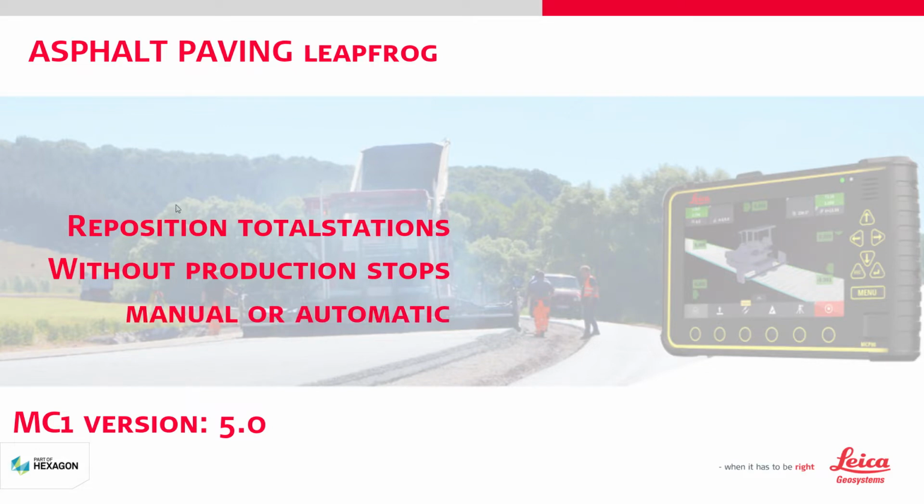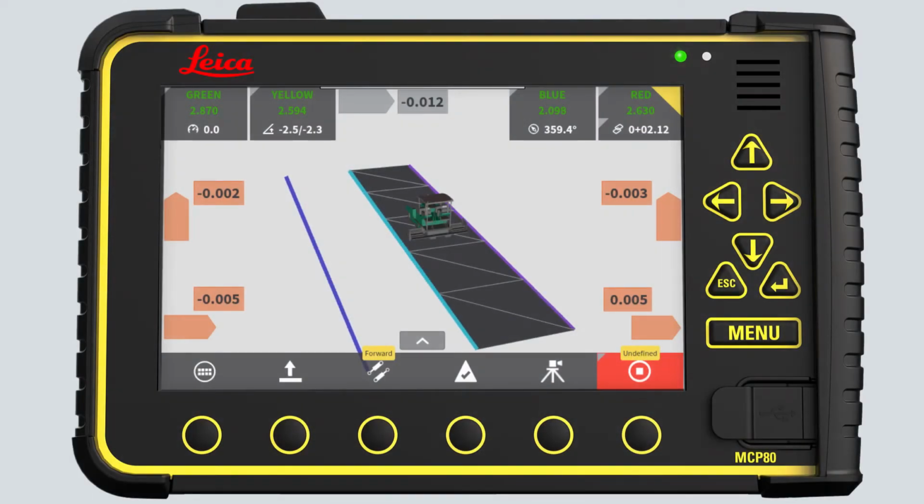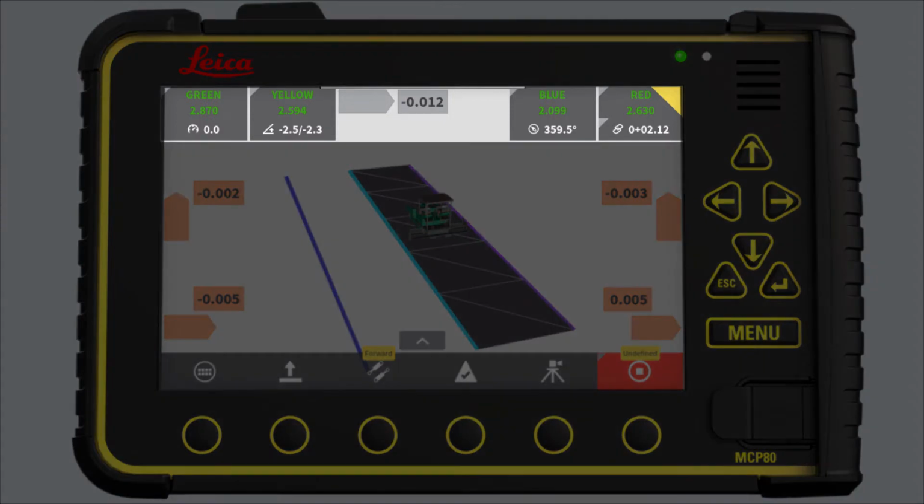Leapfrogging can be manual or automatic. Let's start with manual leapfrogging. Start in the run screen. Here you see 4 total stations connected. In the left side, the primary and spare left. In the right side, the secondary and spare right.